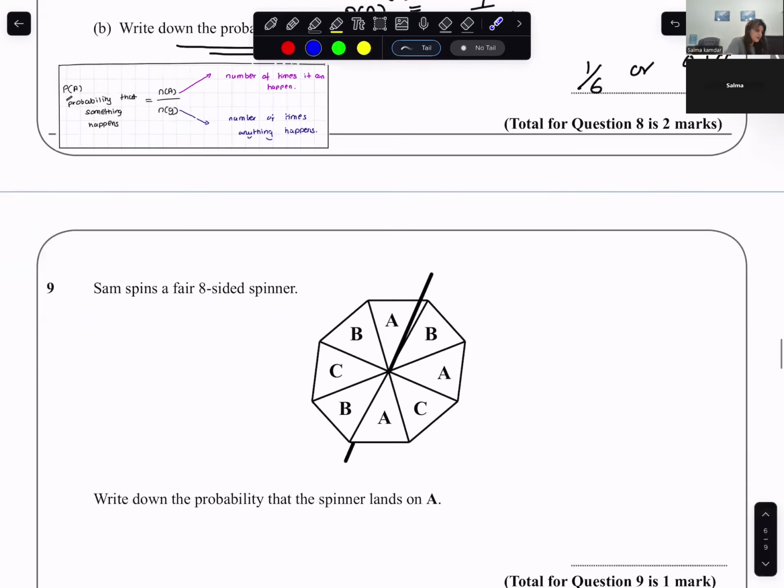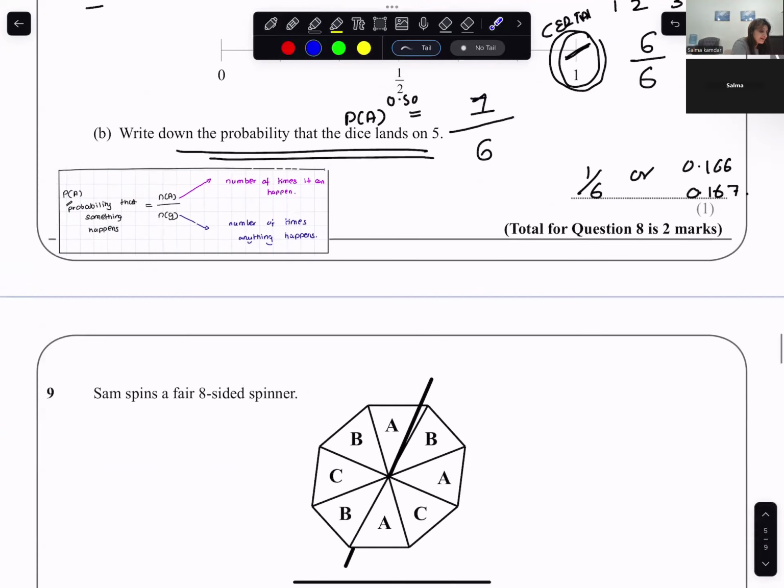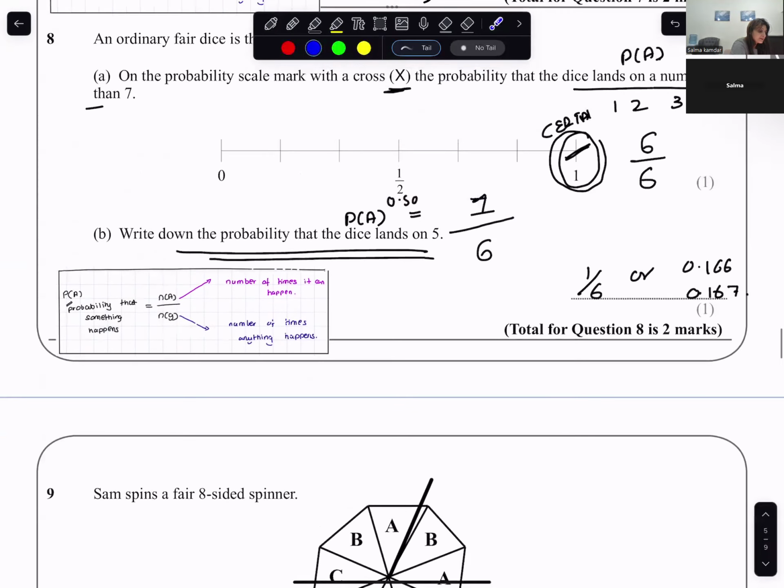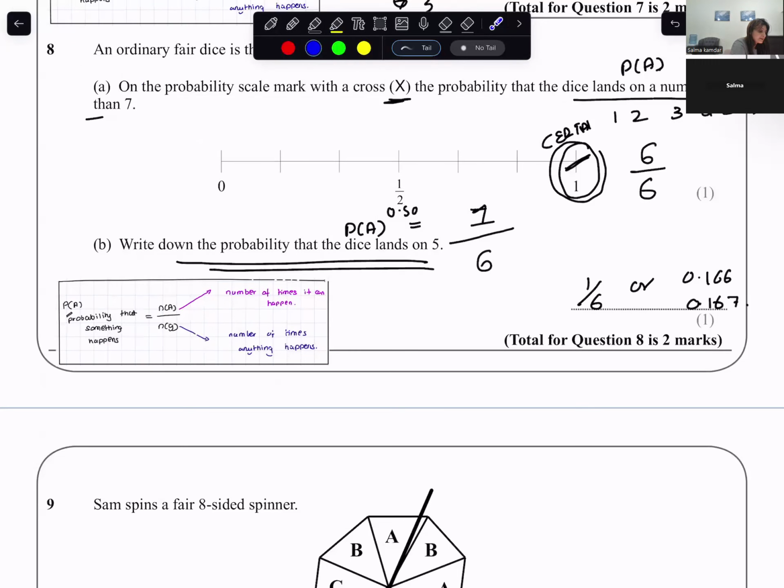If I divide it by 100, it is 16%. So it is still unlikely to happen.